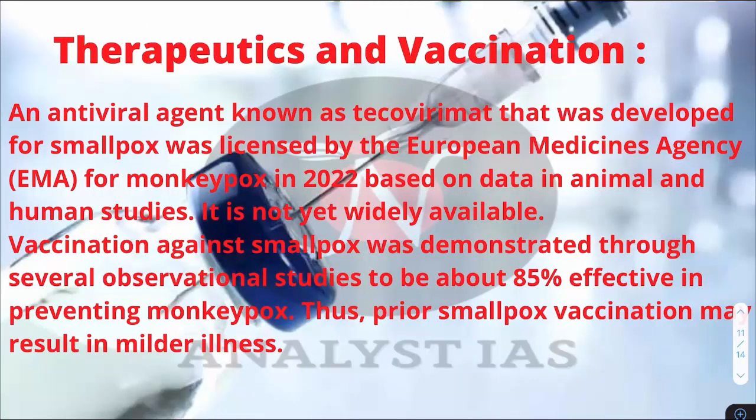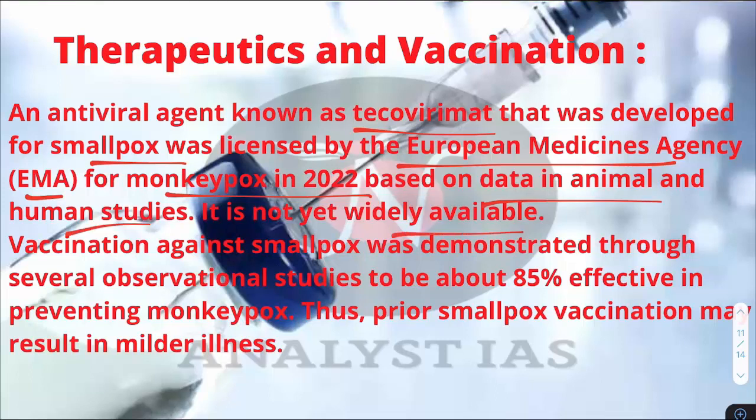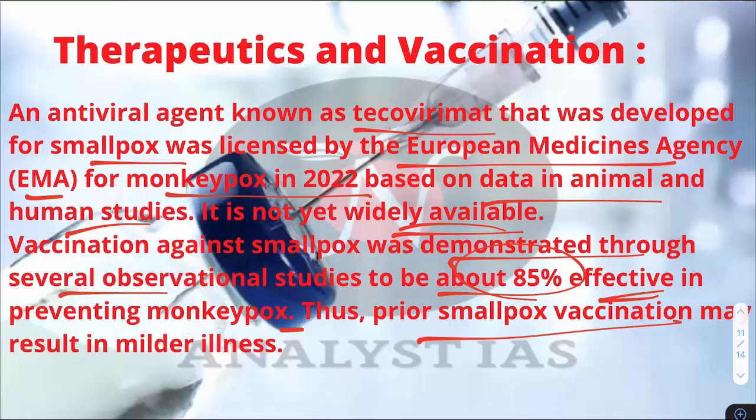Now, let's know more about therapeutics and vaccination. An antiviral agent known as tecovirimat that was developed for smallpox was licensed by the European Medicines Agency, EMA, for monkeypox in 2022 based on data in animals and human studies. It is not yet widely available, but vaccination against smallpox was demonstrated through several observational studies to be about 85% effective in preventing monkeypox. Thus, prior smallpox vaccination may result in milder illness.